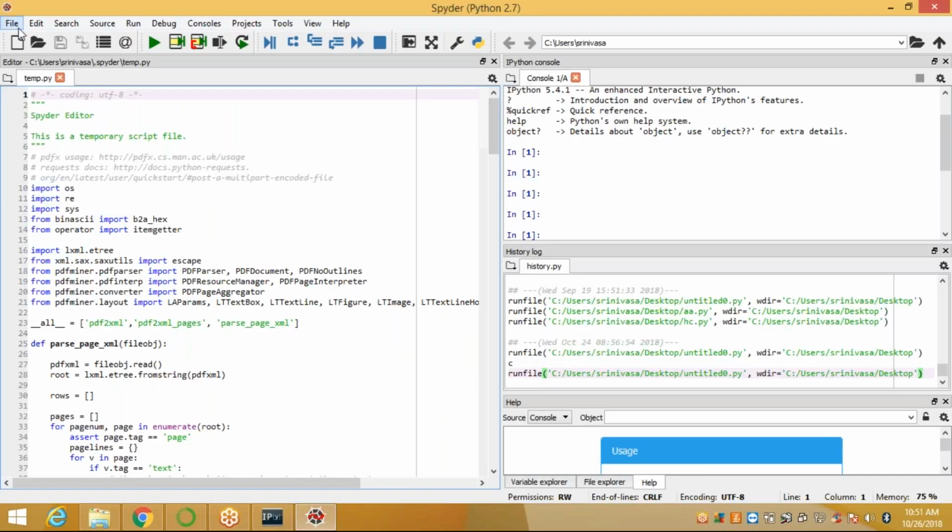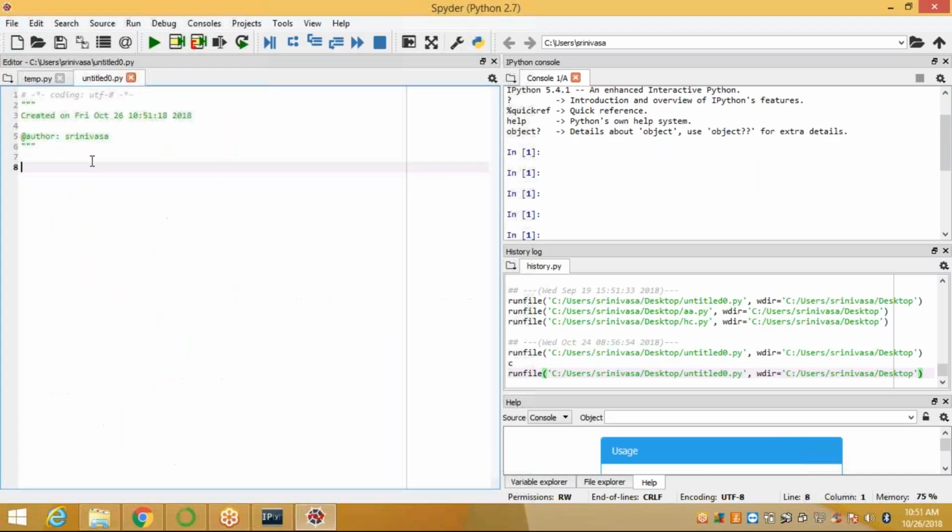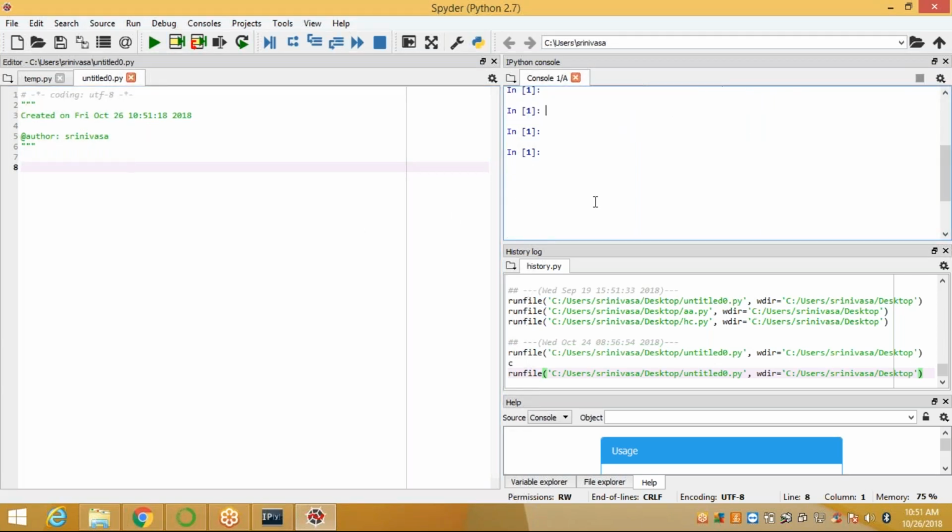So you can write a file, new file. Now you can write complete code here. Automatically, it looks like RStudio. You have the console. So you can write in the editor and save it with some .py extension. Automatically, you can run the program. The output is displayed here.